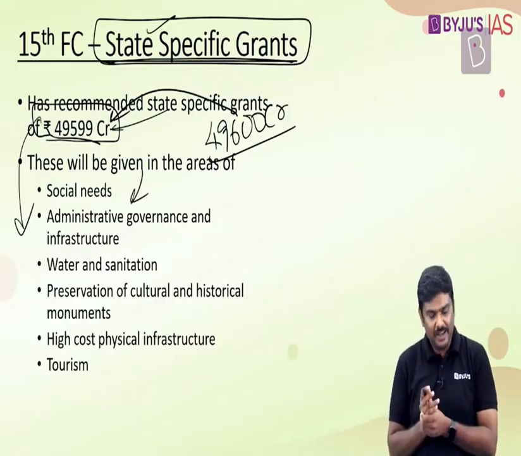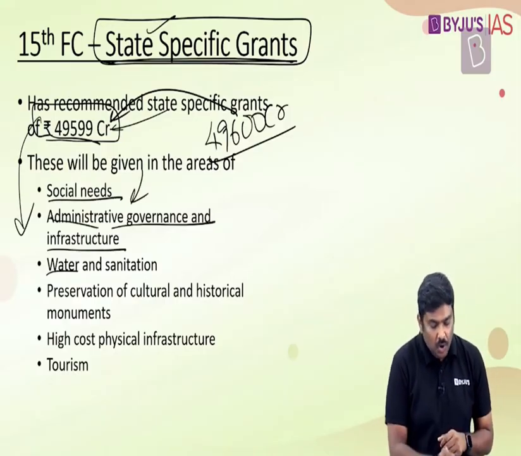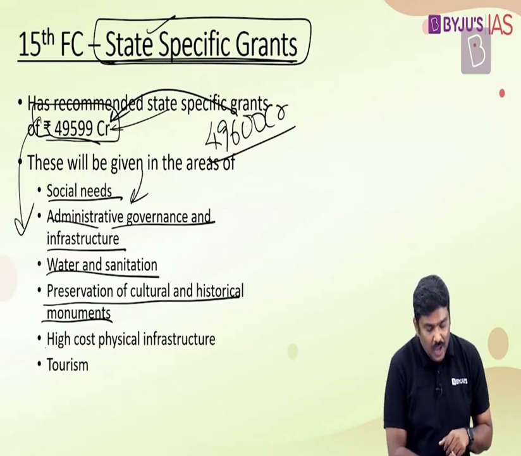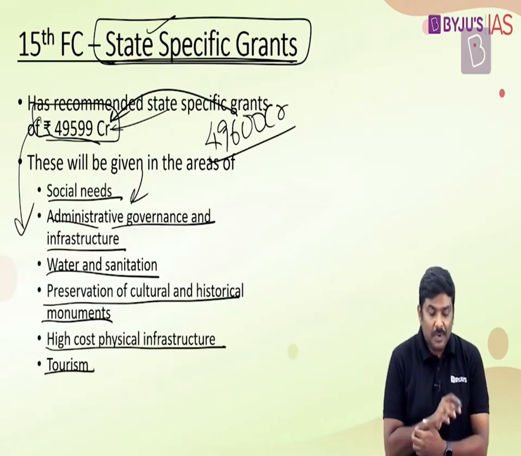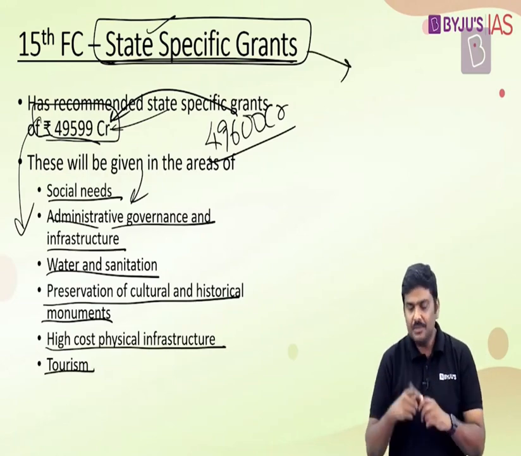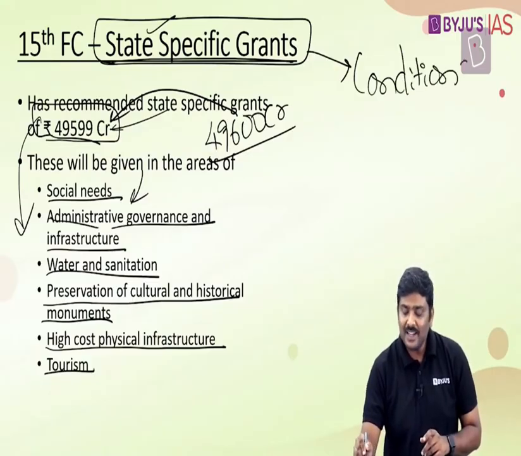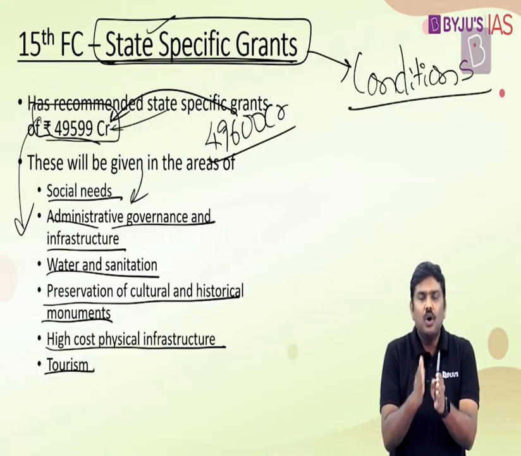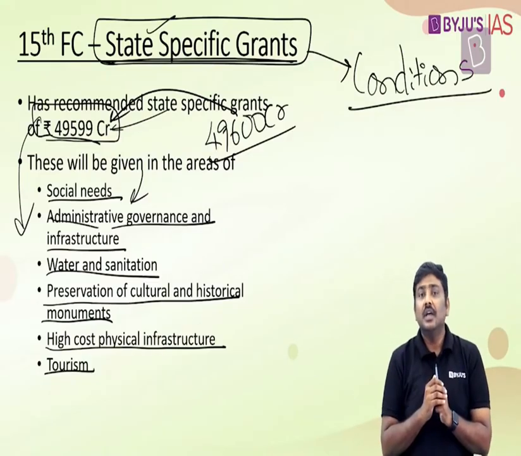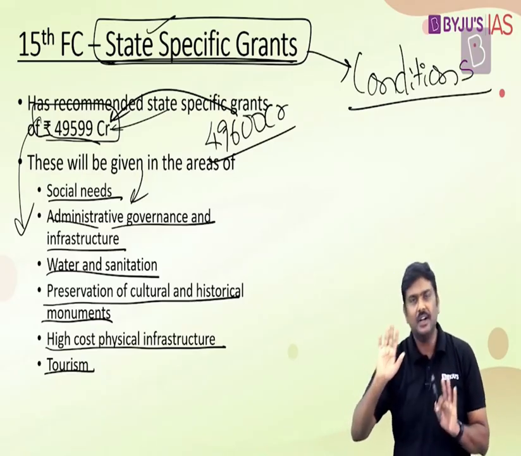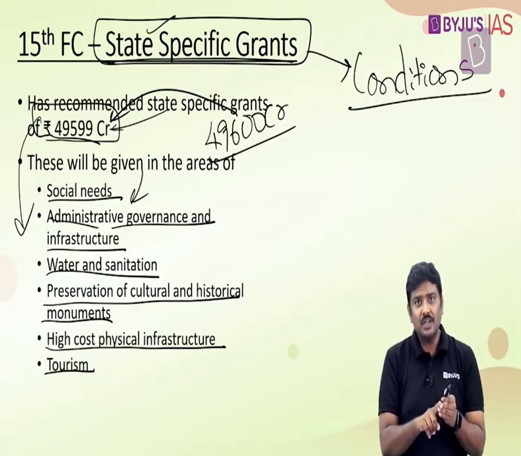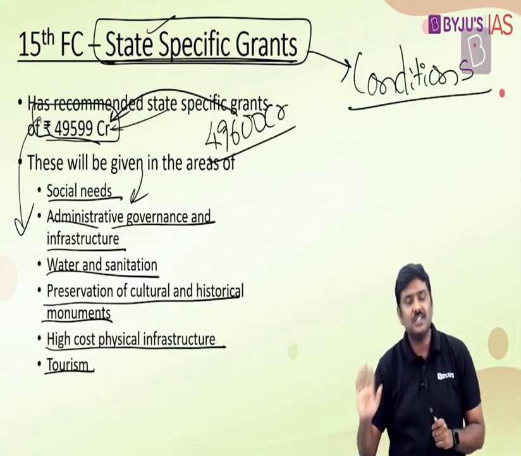These particular grants will be provided in these areas: social needs, administrative governance and infrastructure, water and sanitation, preservation of cultural and historical monuments, high-cost physical infrastructure, as well as tourism. But please understand this. Apart from this, the Finance Commission has already dictated certain terms or conditions based on which these state-specific grants should be allocated. Finance Commission has stated on what parameters the allocation has to be done by the central government to the state. In addition to these conditions, central government should not impose any kind of condition. The conditions which have already been imposed by the Finance Commission only should be the conditions. Central government should not impose any conditions further. That's the first very important point.